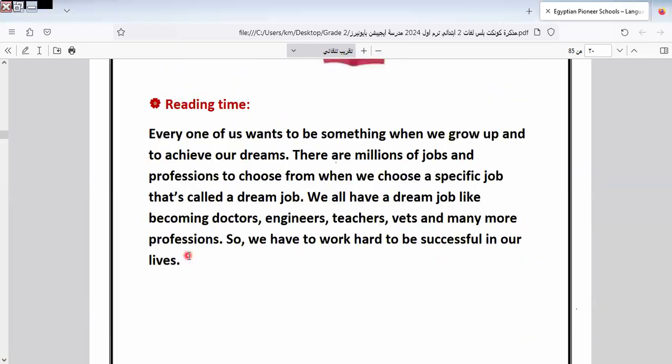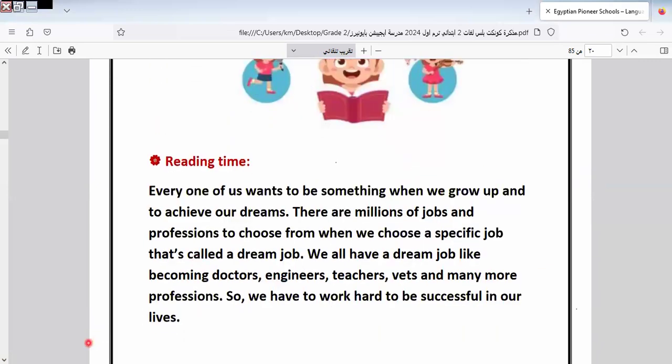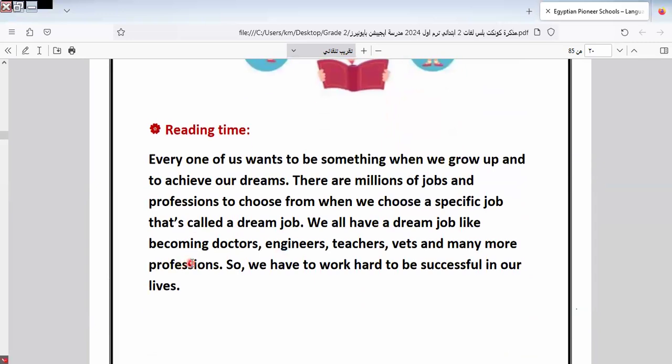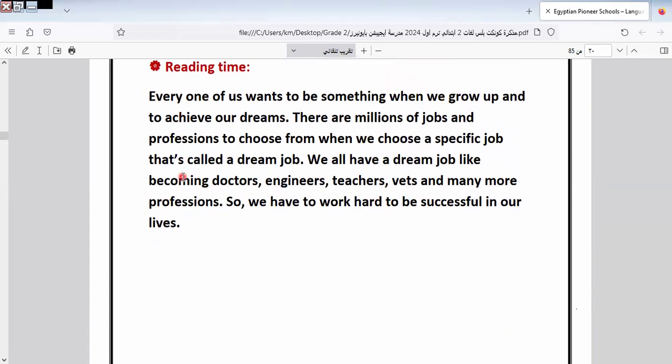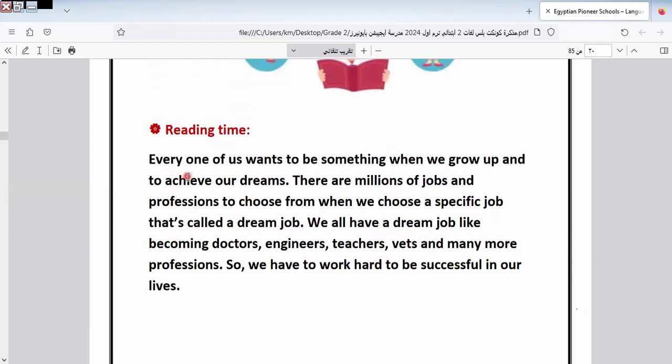Here we have an oral reading to practice reading. I will read it to you, listen with me and make your ears know the pronunciation of the words, because we have a listening in the exam and we must know the vocab and know how to read. Okay, let's read this text together.